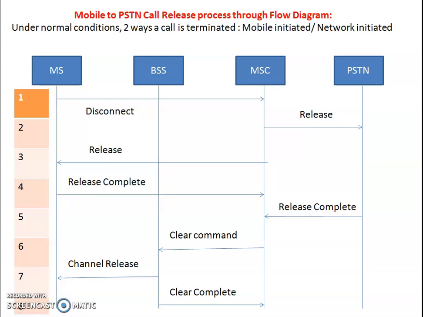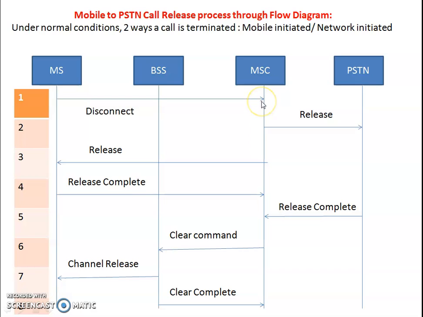Now, dear students, this is the flow of the mobile to PSTN call release process. So it is the call releasing process. When the mobile station wants to release a call that is established between the mobile station and the PSTN, the public switched telephone network, which, as you know, is nothing but a landline network, the request for disconnection will be sent by the mobile station first.